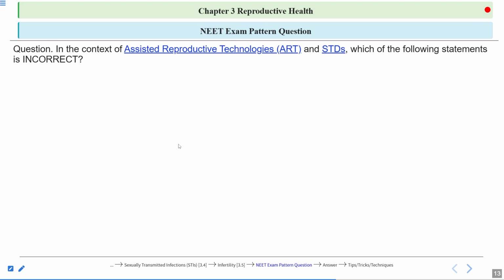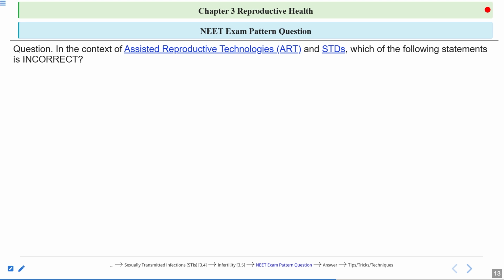Now there is a question. Let's discuss this question. This is a very interesting question. This is a NEET exam pattern question. So you get this multiple choice question in the exam. This question is based on assistive reproductive technology and STD. So this is a combined question. Sometimes you can get a question like this. They have combined the two topics and they will ask you the answer. They'll give you the 4 options and you have to choose the correct answer from these options.